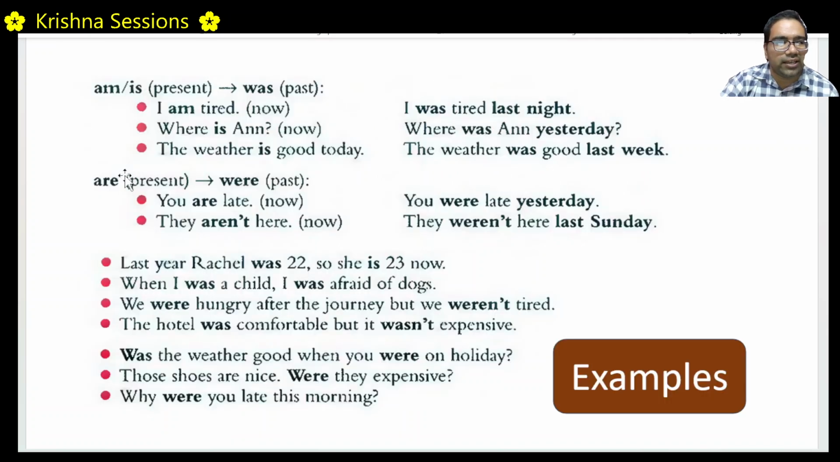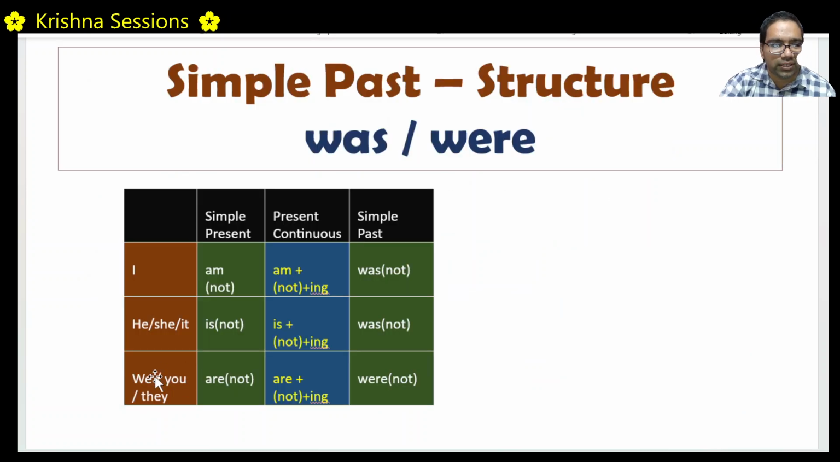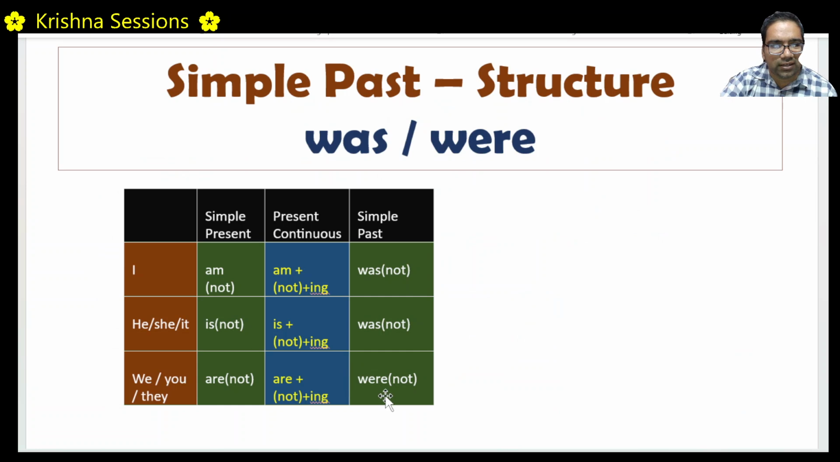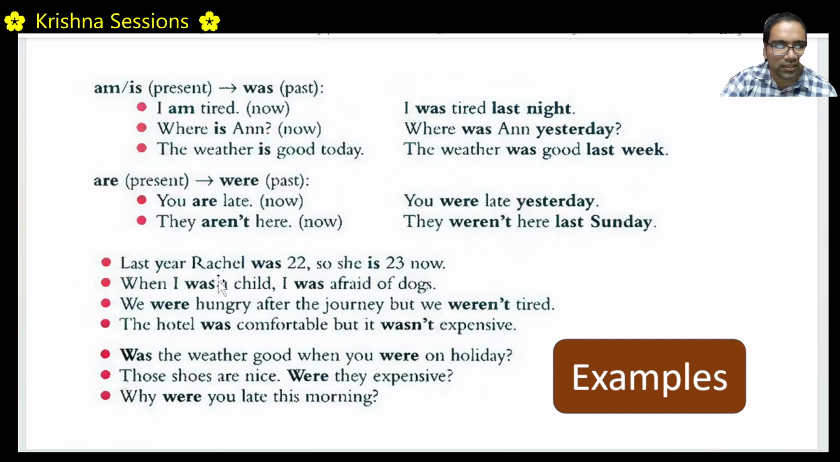Again, you are late. You were late yesterday. You are late means at this point, for this meeting, which is happening right now. You were late yesterday. Why? Because we, you, they, in simple present it is are, and in simple past it becomes were. Similarly, they are not here, in simple present. In simple past, it would be they were not here last Sunday. We, you, they were not. This is the structure.